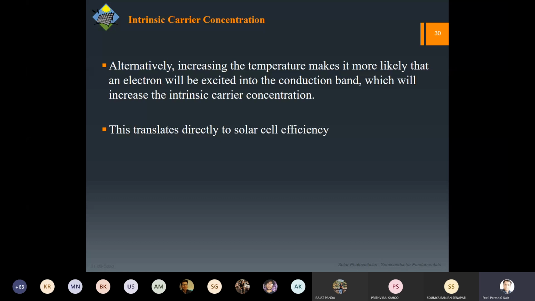But in a solar cell, obviously, increasing temperature is not an option, at least deliberately. But you have to remember that temperature is a very crucial parameter for all semiconductors. Let us say your solar cell is out in the desert. Let us say even in Rourkela, the temperature can go up to 45 degrees. I'm talking about ambient temperature. Now again, you have to imagine that this cell is inside a module.